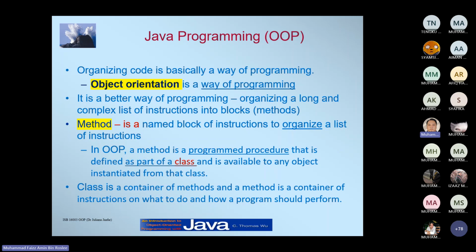It's a better way of programming to organize a long and complex list of instructions into blocks, or into methods. A method is a named block of instructions to organize a list of instructions. So in OOP, a method is a program procedure that is defined as part of a class, and it is available to any object instantiated from that class.